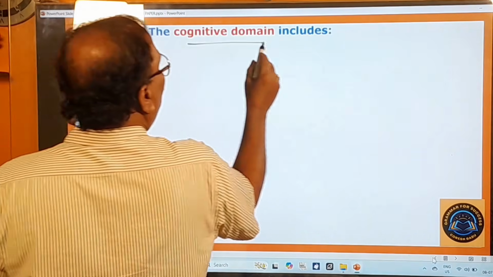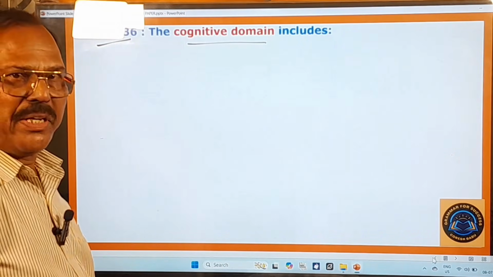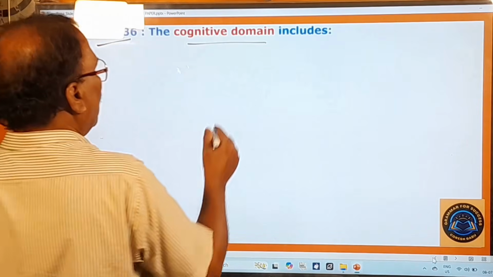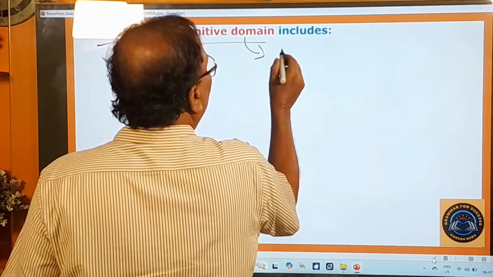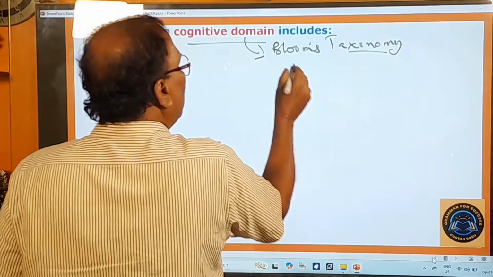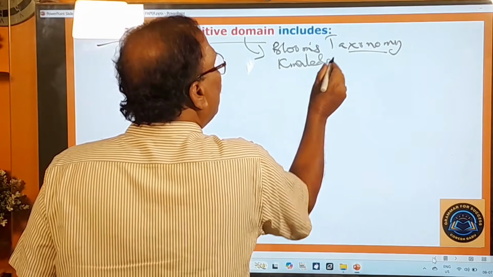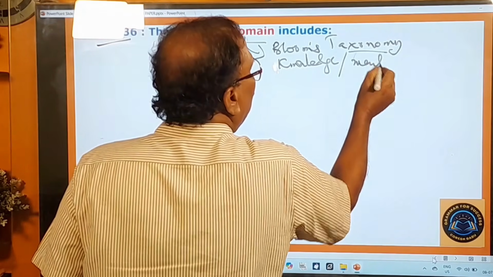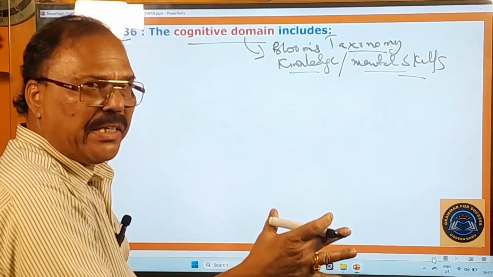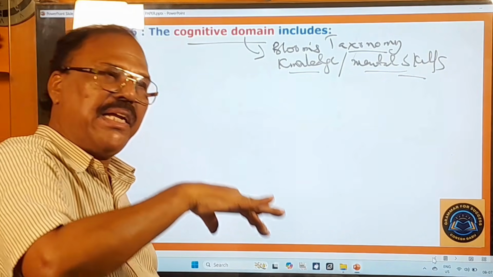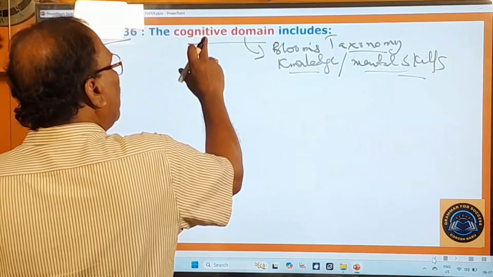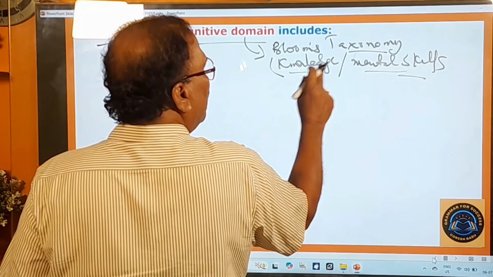136th one. The cognitive domain includes. What does this cognitive domain include? Before we look at the options, let me give you some idea about this cognitive domain. According to Bloom's taxonomy, it includes knowledge and mental skills like remembering, understanding, evaluating, creating, and analyzing, etc. So they are all called mental skills. So this cognitive domain always includes knowledge and mental skills.